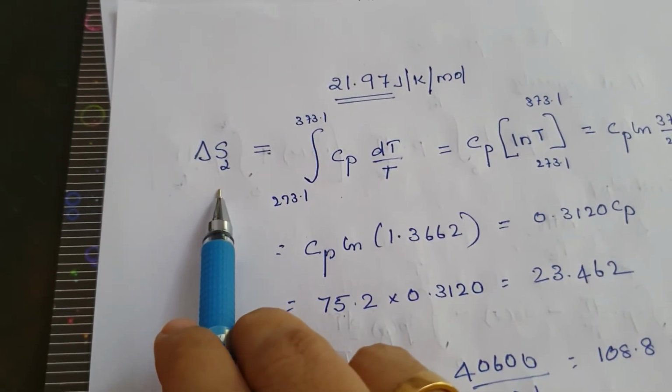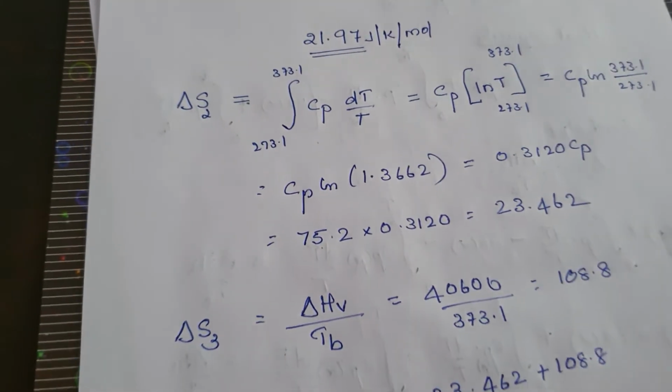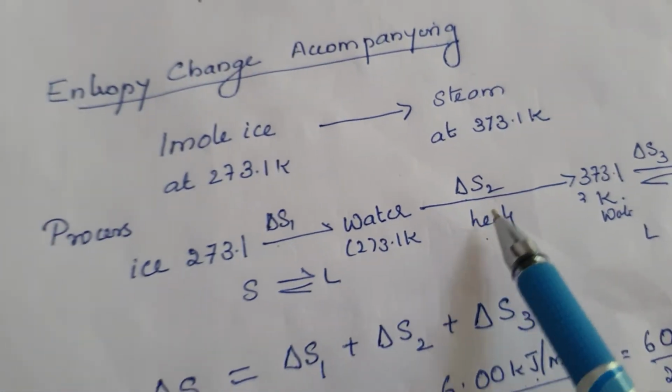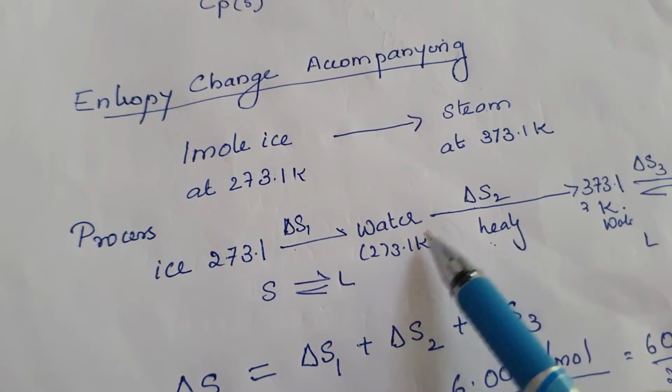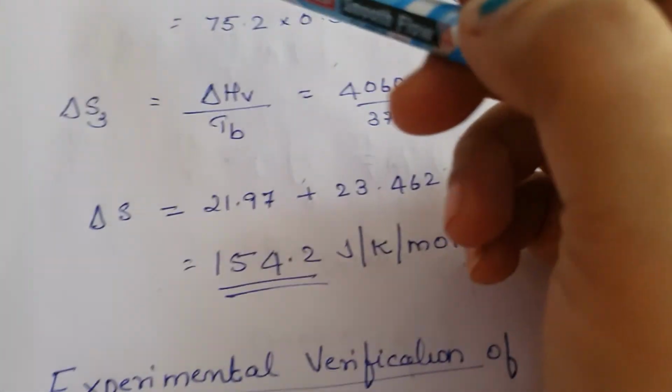Now, delta S2. Delta S2 is the entropy change accompanying heating of water, so we have to use the heat capacity method.